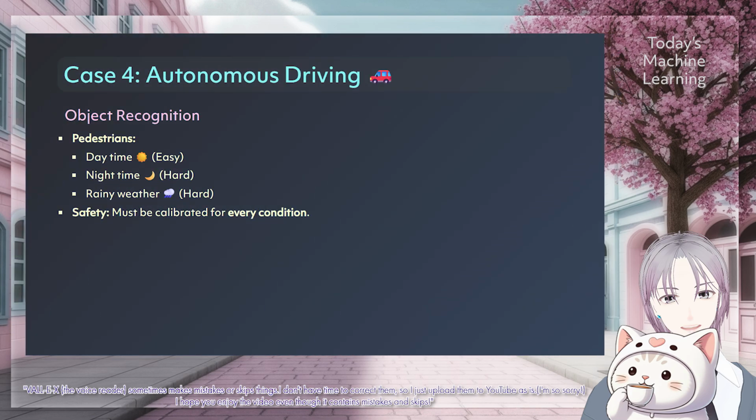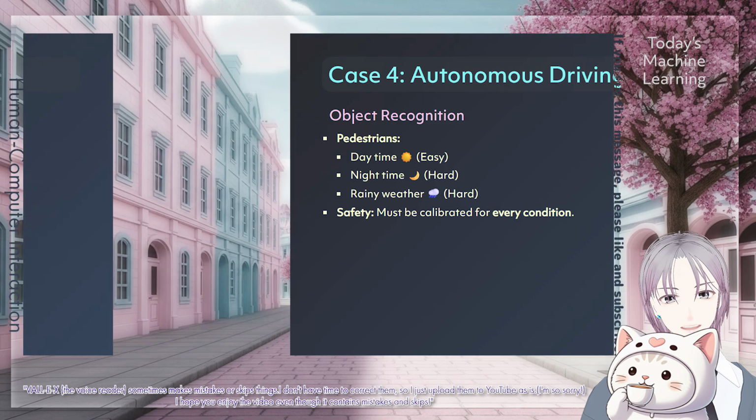Actually, I can give you one more because I love this topic. Think about stock price prediction, or demand forecasting, or even object recognition in autonomous driving technology. A self-driving car needs to recognize pedestrians. It is not enough to recognize pedestrians during the day. It must be calibrated for the group of pedestrians at night and the group of pedestrians in the rain. If it fails in the rain, but works great in the sun, the average score might look okay, but the car is not safe. Multicalibration is what demands safety in every condition.